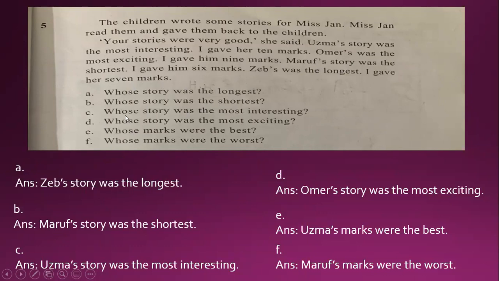Question C. Whose story was the most interesting? See here, Uzma's story. So Uzma's story was the most interesting. Question D. Whose story was the most exciting? Omar's. Omar's story was the most exciting.